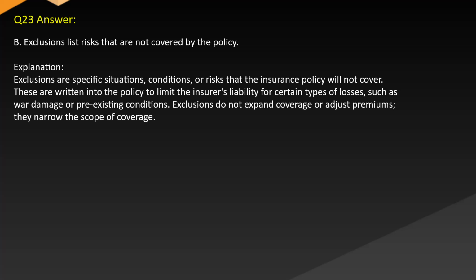Answer B. Exclusions list risks that are not covered by the policy. Explanation: exclusions are specific situations, conditions, or risks that the insurance policy will not cover. These are written into the policy to limit the insurer's liability for certain types of losses, such as war damage or pre-existing conditions. Exclusions do not expand coverage or adjust premiums, and they narrow the scope of coverage.